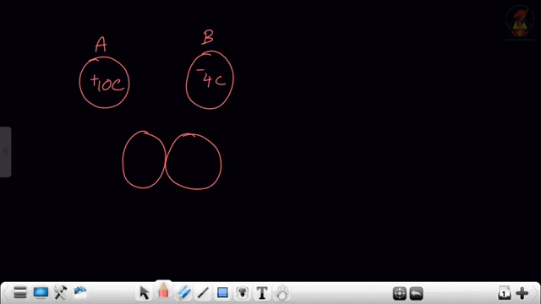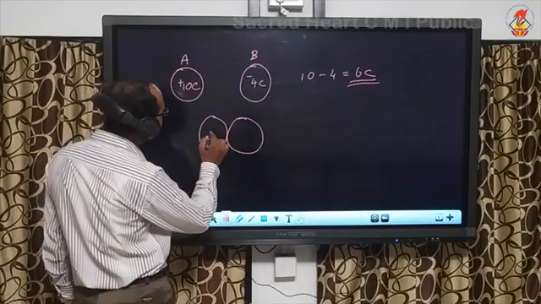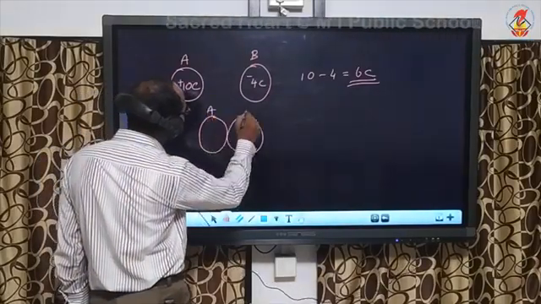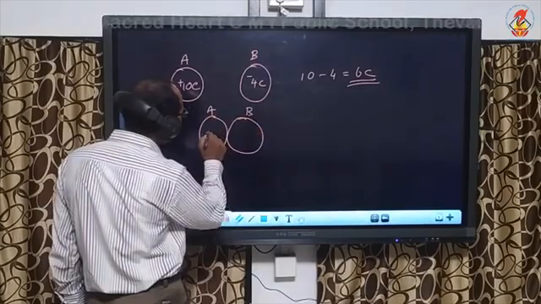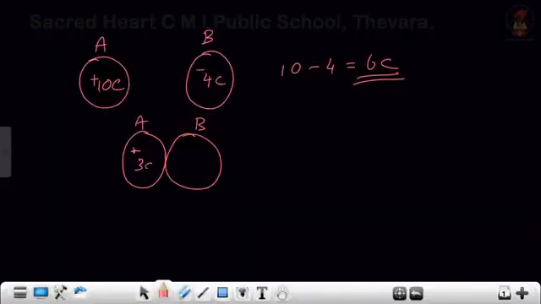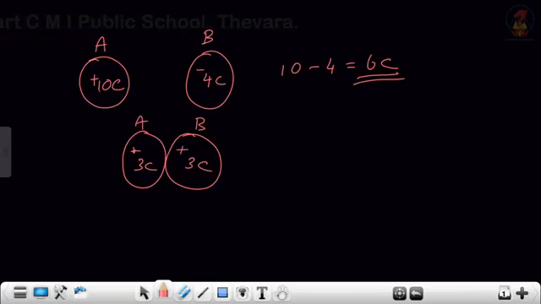Plus 10 minus 4 is 6 coulomb, the total charge. And that 6 coulomb is equally shared between the two bodies. So after touching, these two bodies will acquire a charge of plus 3 coulomb and plus 3 coulomb.